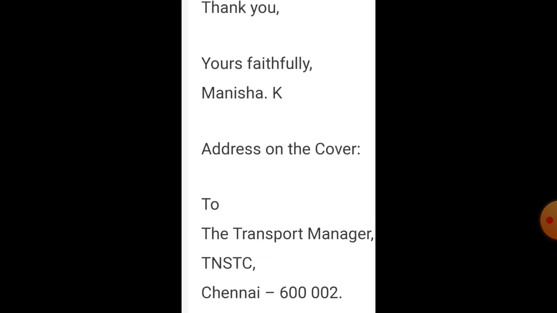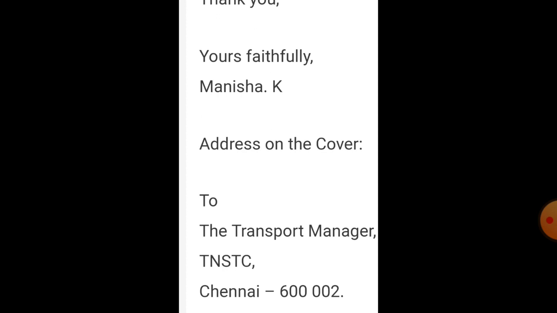After finishing the letter, you have to write the address on the cover, or the envelope, you can say. Then to the Transport Manager, TNSTC, and instead of Chennai, you can put Tiruvannamalai, pin code 606601.